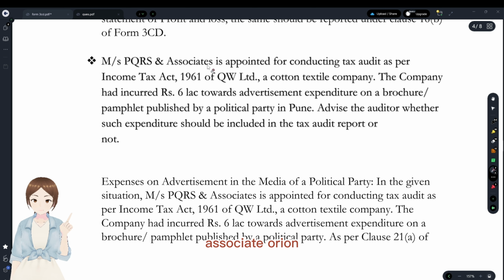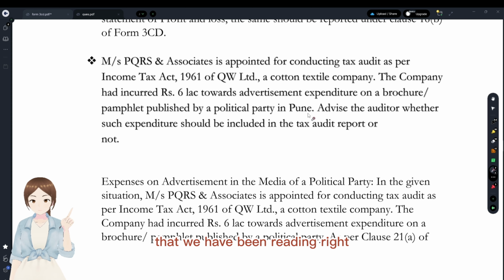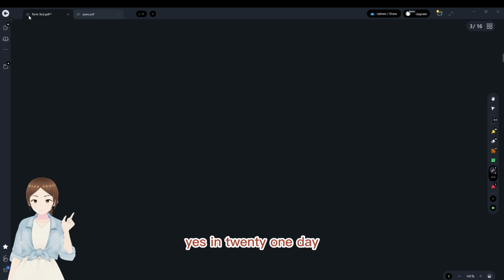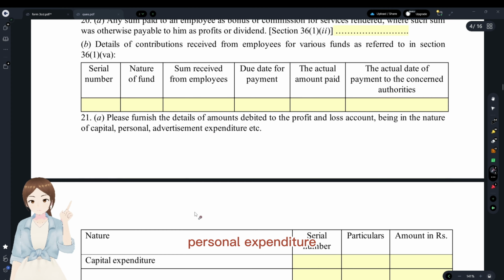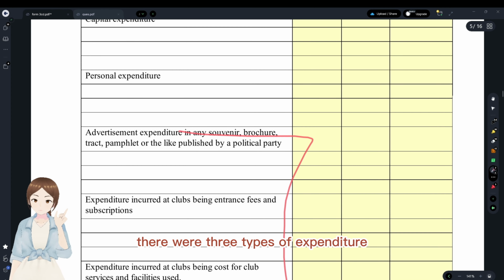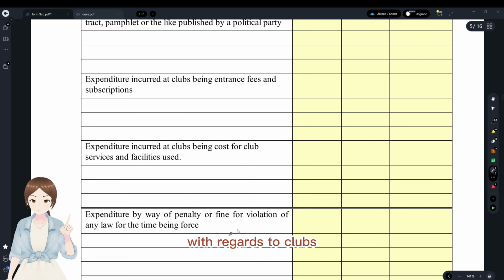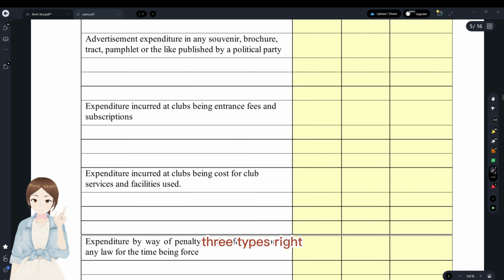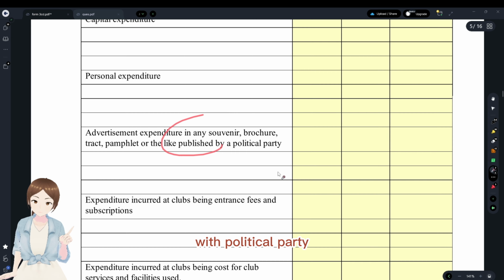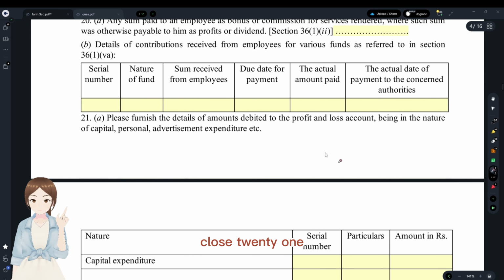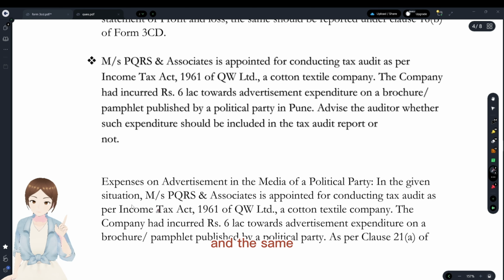Mrs. P, associate, was appointed as tax auditor of Q Limited. The company had incurred 6 lakhs towards advertisement expenditure on a brochure pamphlet published by a political party. Okay, this is the big long clause that we have been reading, right? 21A. Yes, in 21A there were 3 types of expenditure: capital and personal expenditure, expenditure with regards to clubs, and penalties. And the one was with a political party here. It has to be reported under clause 21A.